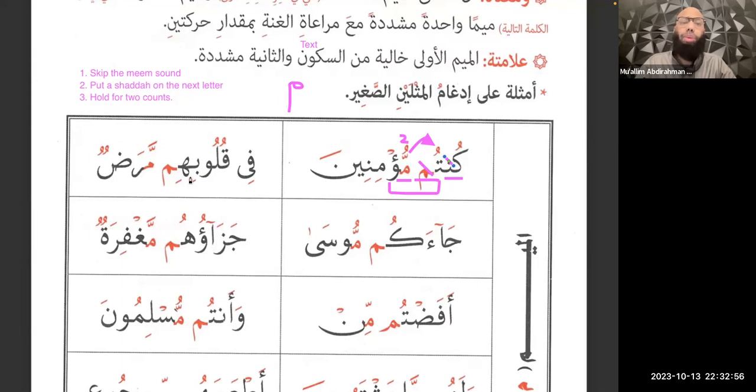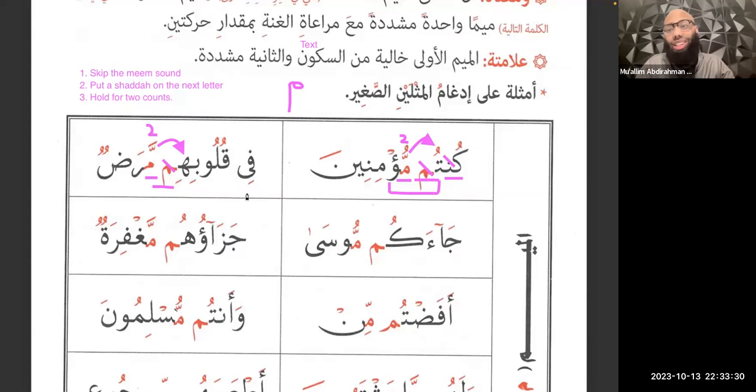Fi qulubihim. So we have a meem as-sakina. All right, so there's going to be a rule. What's the rule? Well, we have a meem after, so it's going to be al-idgham for meem as-sakina. So we're going to skip the meem sound, shadda on the next letter, hold for two counts. Qulubihim maradun. Now, the thing here is, guess what? Same thing that we said earlier. Anytime you have a shadda or sukun, you're already connecting it to the last haraka that you can see. So even if you didn't know this rule, you would still know that it connects to the ha.